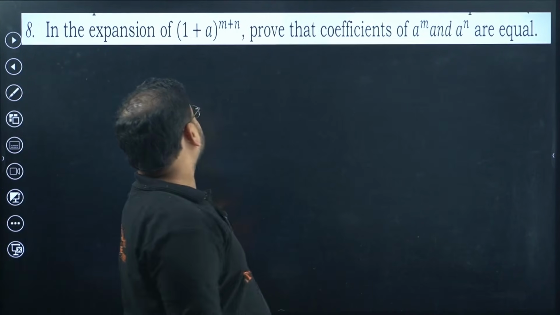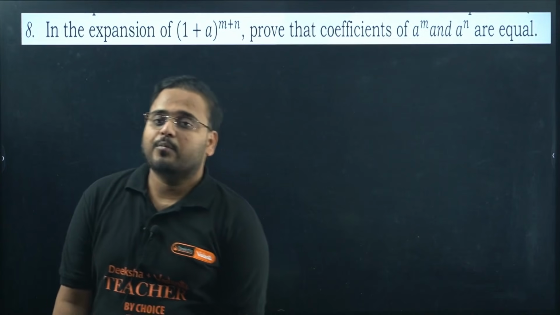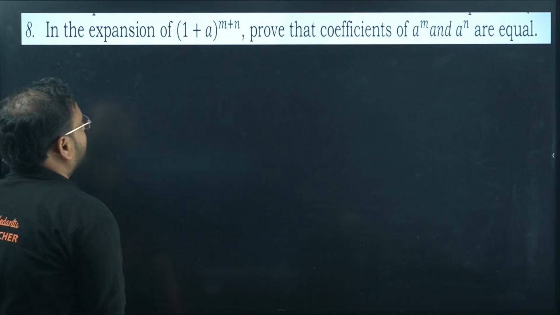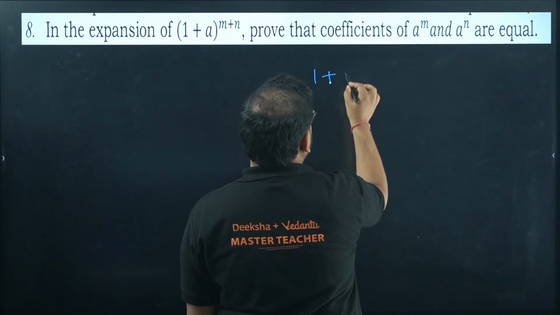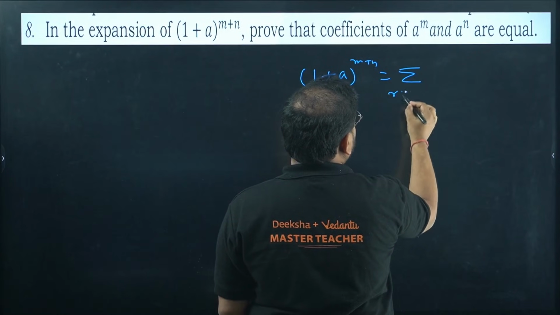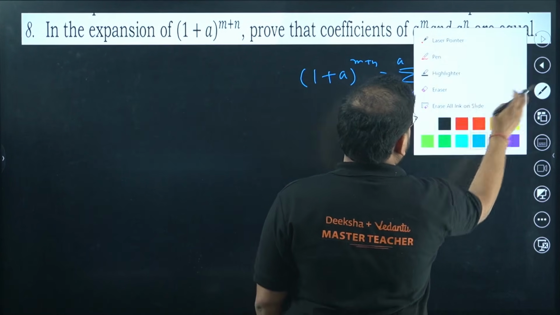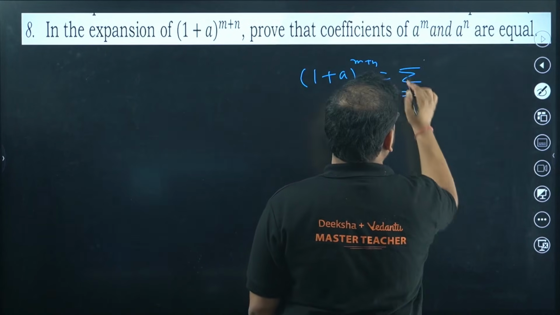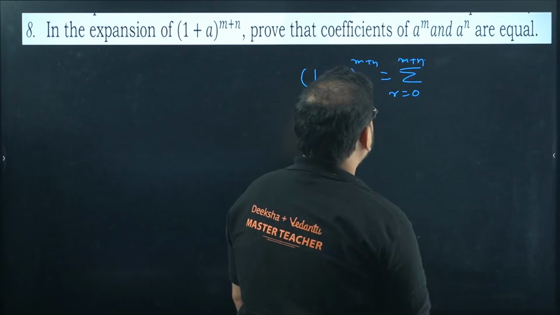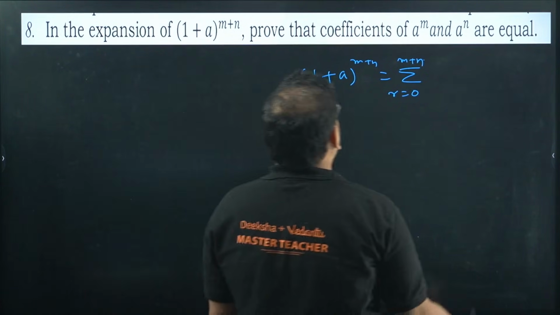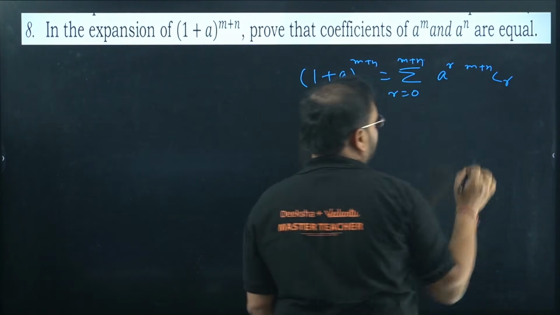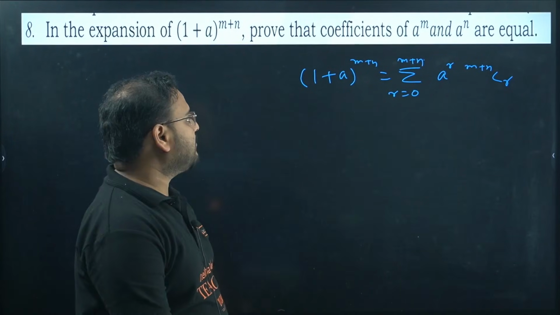In the expansion of 1 plus a power m plus n, prove that the coefficient of a power m and a power n are equal. Let's write the expansion of this first. 1 plus a power m plus n, summation r from 0 till m plus n, a power r times m plus n Cr. That's the expansion of the binomial theorem in the summation format.